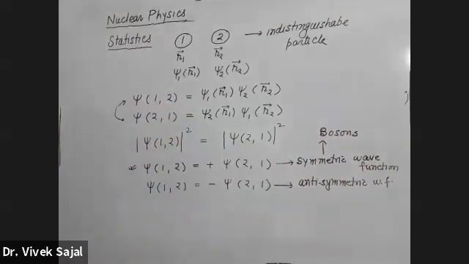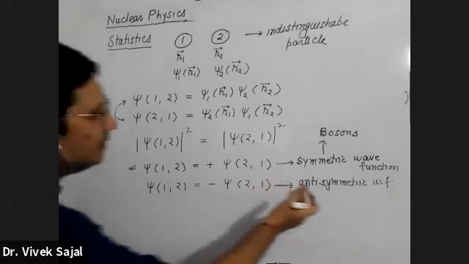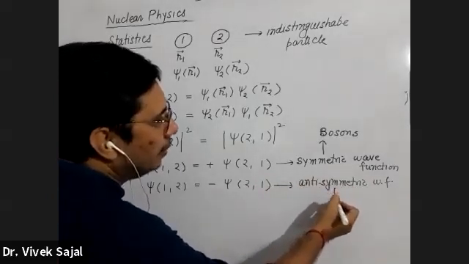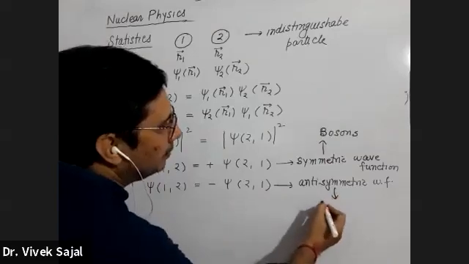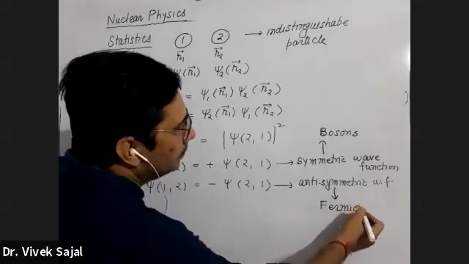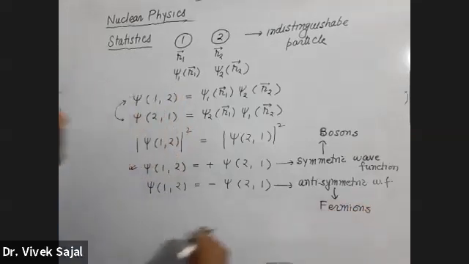And group of particles whose combined wave function is antisymmetric, all those particles are known as fermions. ठीक है? So basically, in this way, these bosons and fermions are defined.